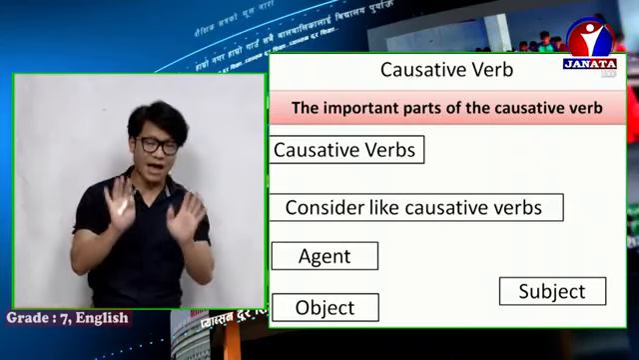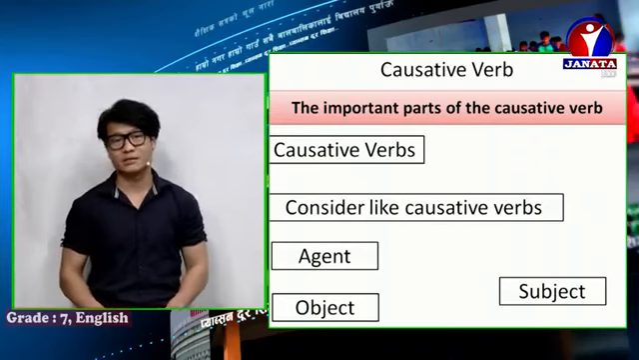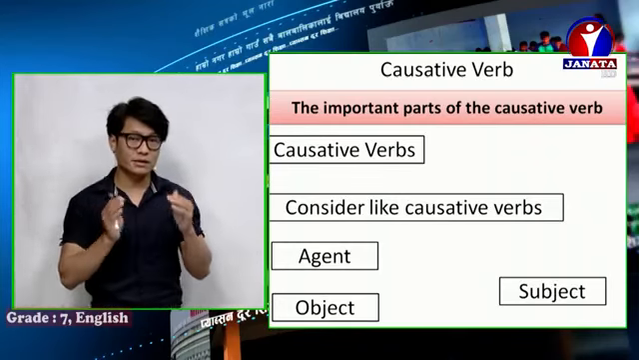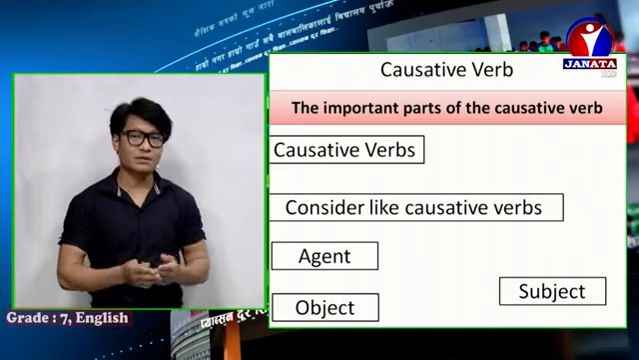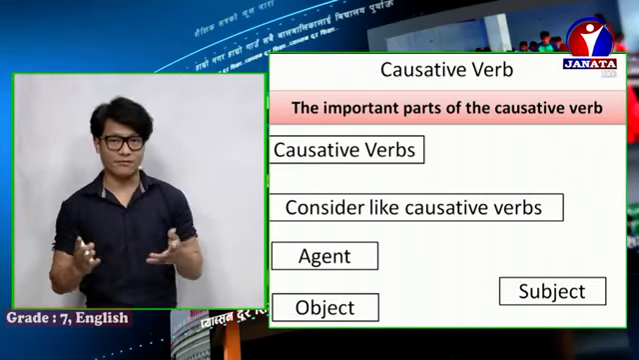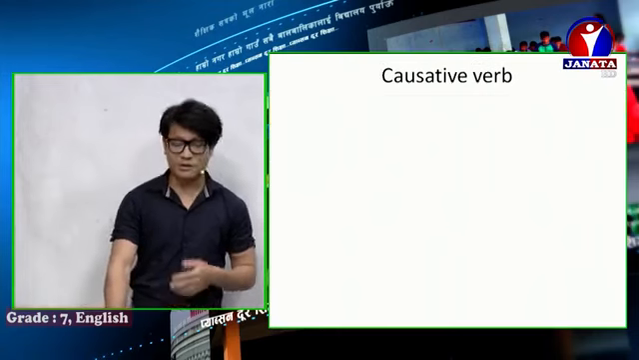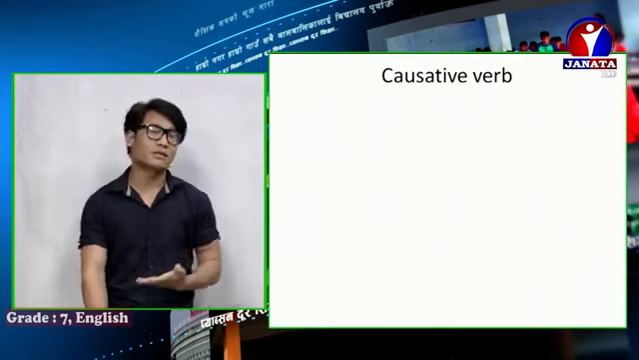First of all, we will have information about these. I will introduce these to you. Then after that, I will start our causative verb. So let's start first with causative verb. What are causative verbs here?